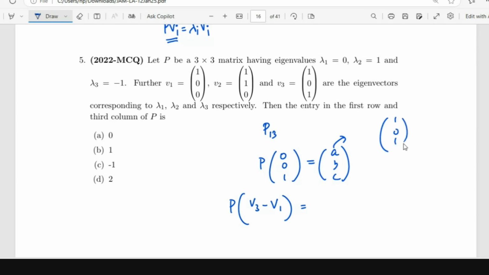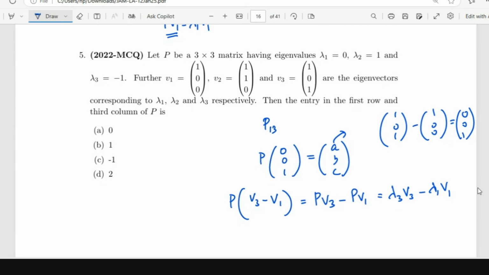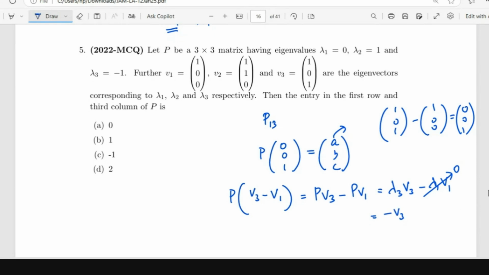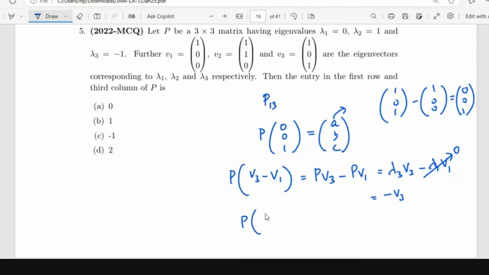V3 is 1, 0, 1. V1 is 1, 0, 0. So when I subtract these two, I get 0, 0, 1. So I just have P V3 minus P V1. What is P V3? Lambda 3 V3, minus P V1 which is lambda 1 V1. But lambda 1 is 0, so this term is 0. Lambda 3 is minus 1, so this is minus V3. That's it. So P of 0, 0, 1 is minus V3.